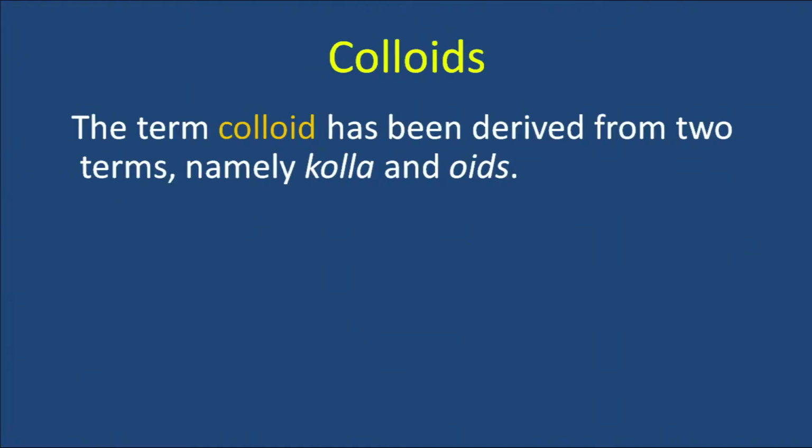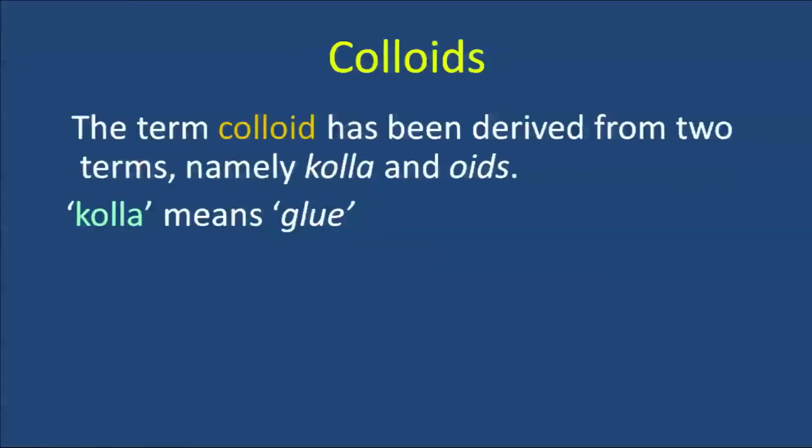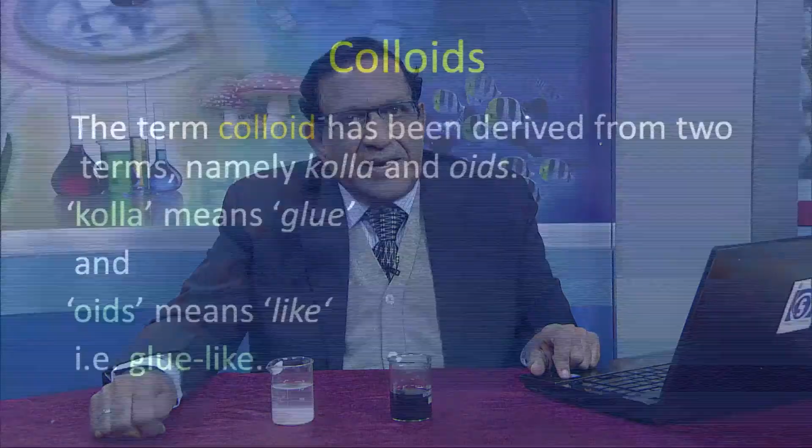The term colloid has been derived from two terms, namely colla and oids. Colla means glue, while oids means like. So, taken together, the term colloid means glue like. That means the substances whose behavior is glue like as far as diffusion is concerned. It is not only the diffusion property, many other properties of such substances are different from what we generally observe in case of other mixtures.